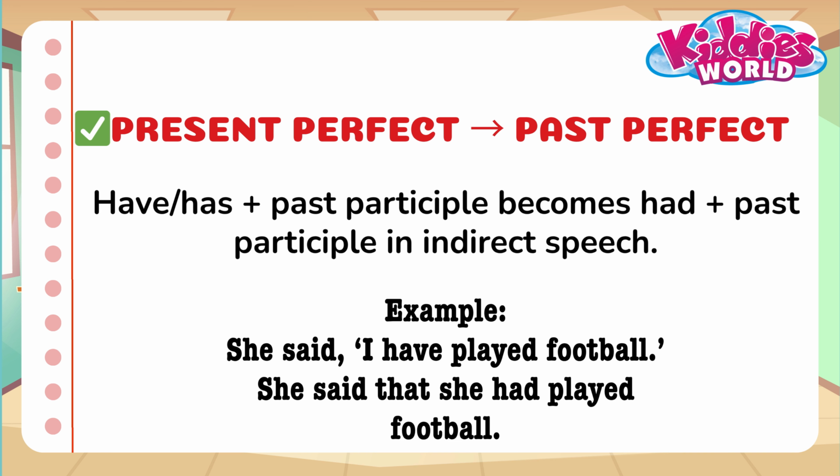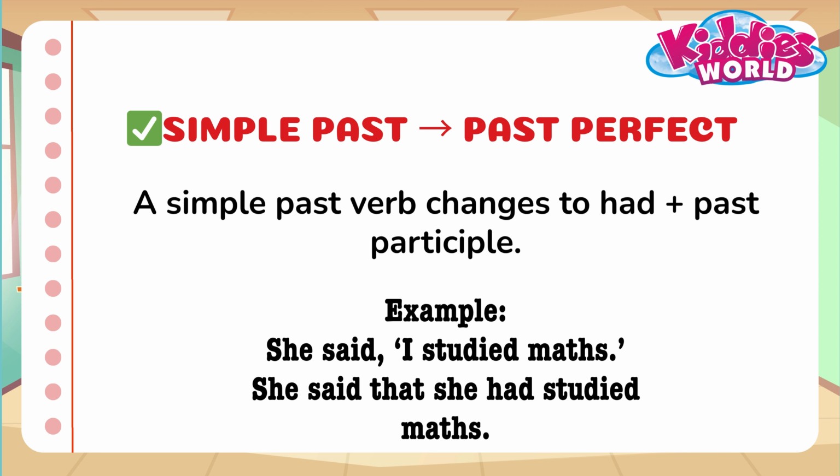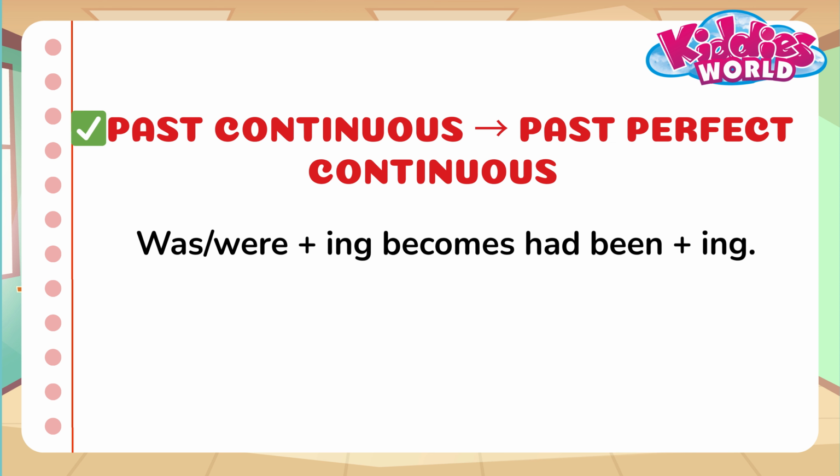Check the example. Simple past to past perfect. A simple past verb changes to had plus past participle. Check the example. Past continuous to past perfect continuous. Was, were plus ing becomes had been plus ing.